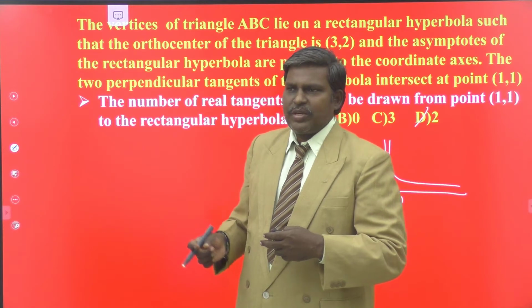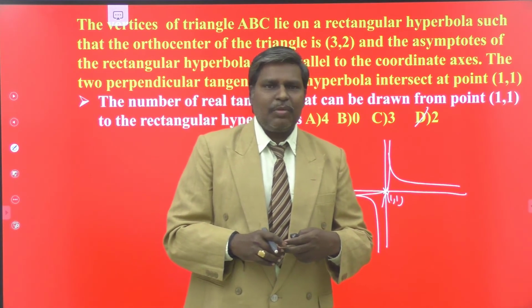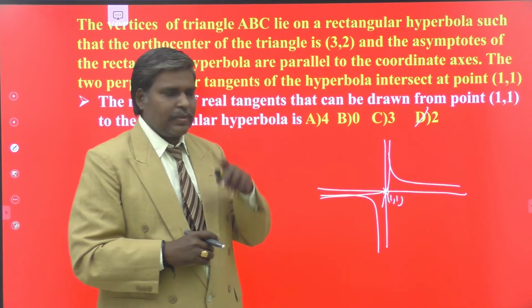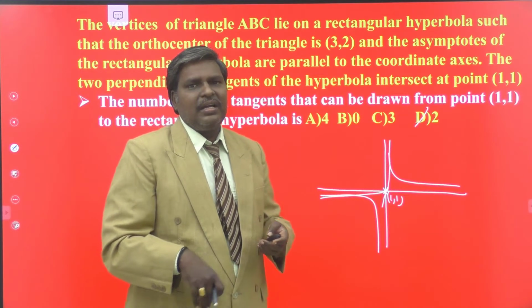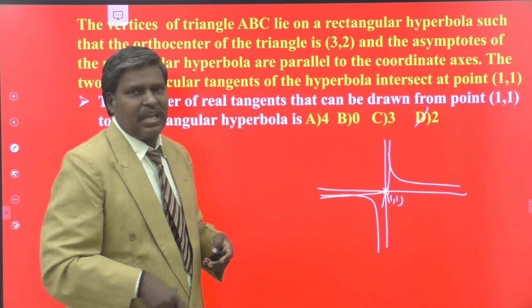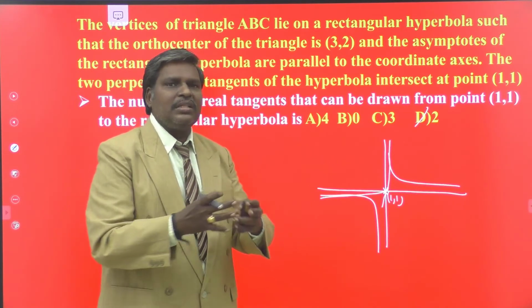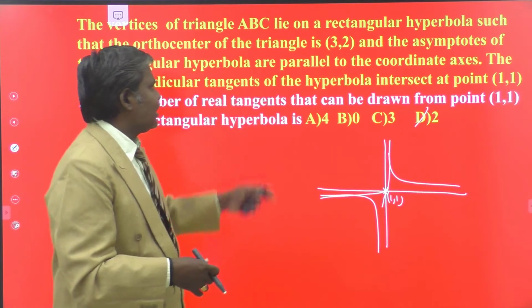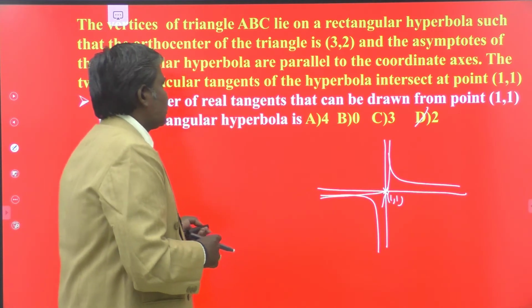That is x square plus y square equal to 0 for the standard form of your rectangular hyperbola, x square minus y square equal to a square. If you have any center, that center only satisfies the director circle. Here the director circle is the point itself, that is the center of the hyperbola. That is another concept you have to learn. So once you know all these things in your mind, then only you can crack this type of paragraph questions. Okay. We will move to the next paragraph.